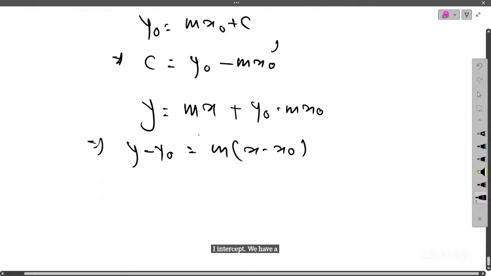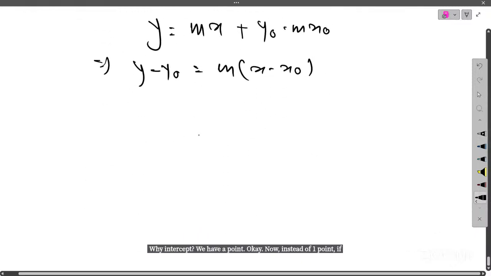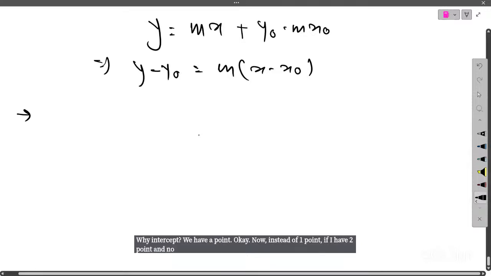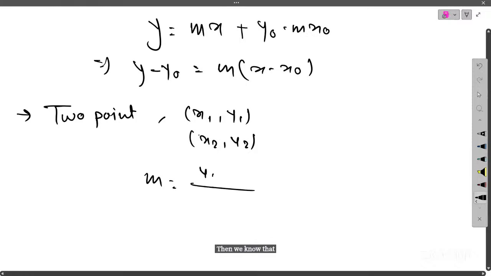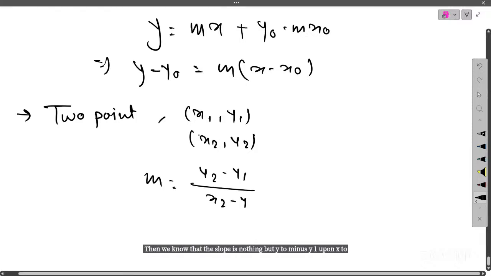Now instead of 1 point, if I have 2 points and no slope, then what can we do? This is the 2-point formula. If we have 2 points, name them x1, y1 and x2, y2, then we know that the slope is nothing but y2 minus y1 upon x2 minus x1. So just substitute the slope here, and you will get your form.